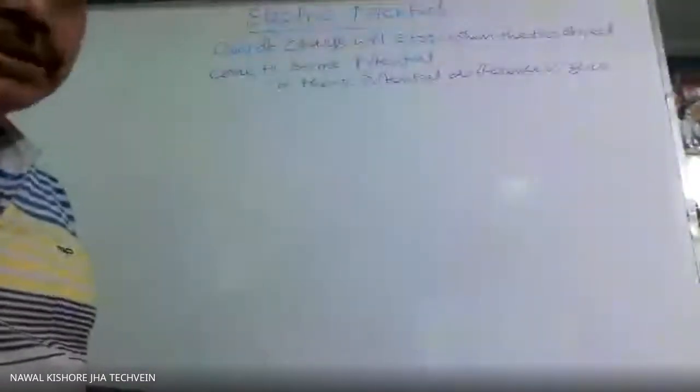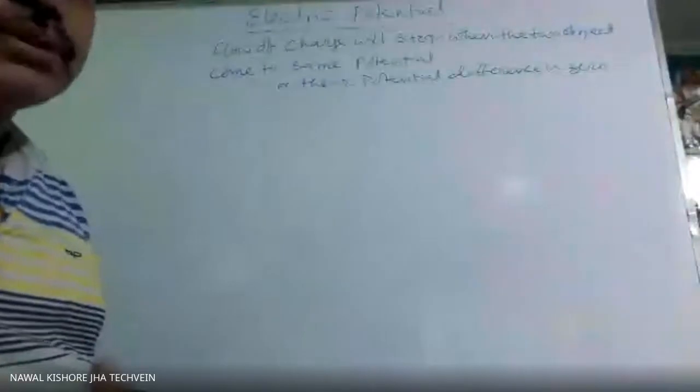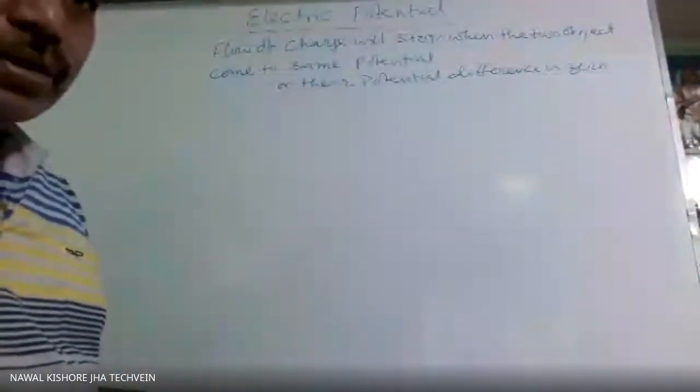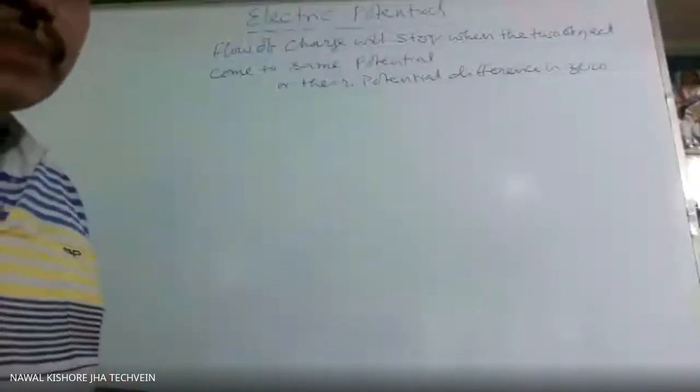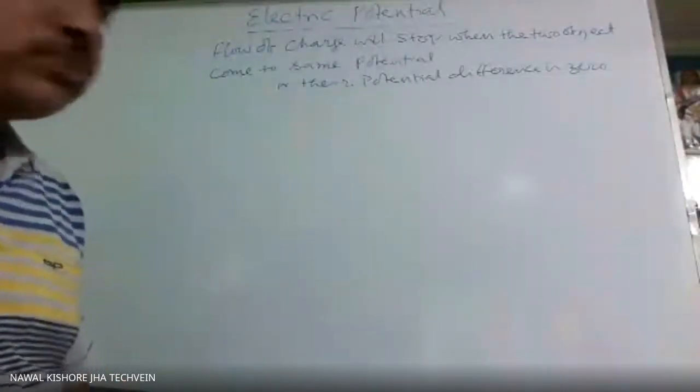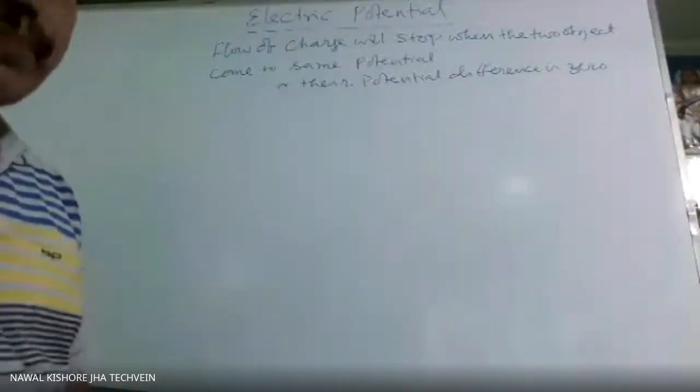By this definition, we are knowing what electric potential is doing, or what is the role of electric potential in the flow of charge. But by this definition, we can't measure electric potential. So now we are going to discuss quantitative definition. When you are asked define electric potential, that means quantitative one. How we are going to measure? What is the meaning of 1 volt or 2 volt or 5 volt? So that we call quantitative definition.